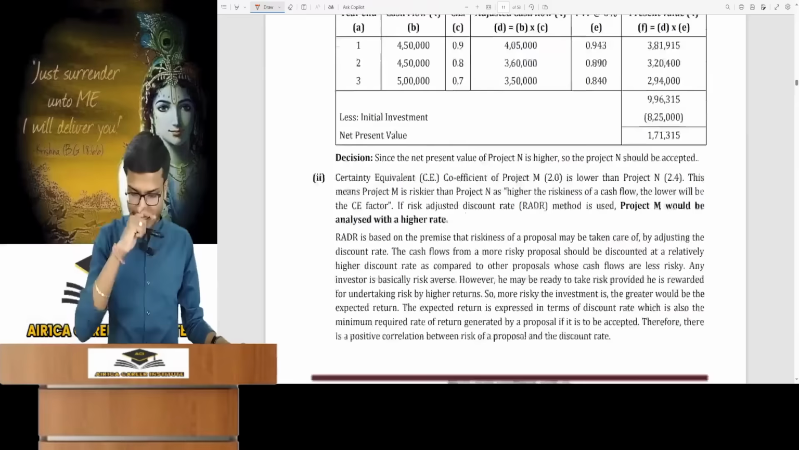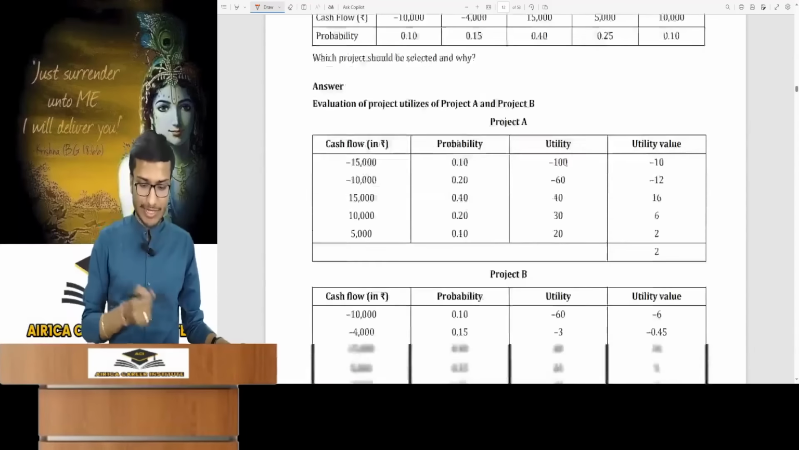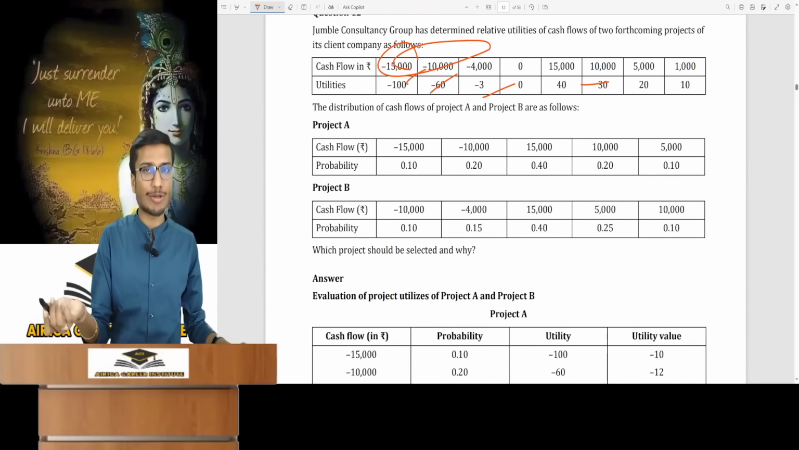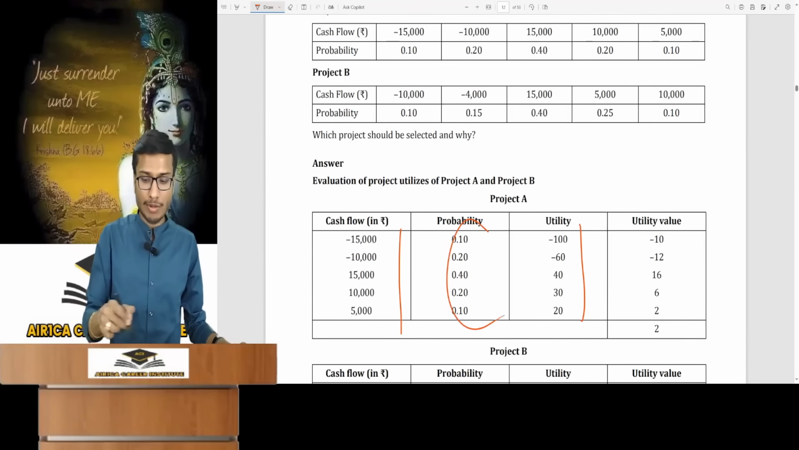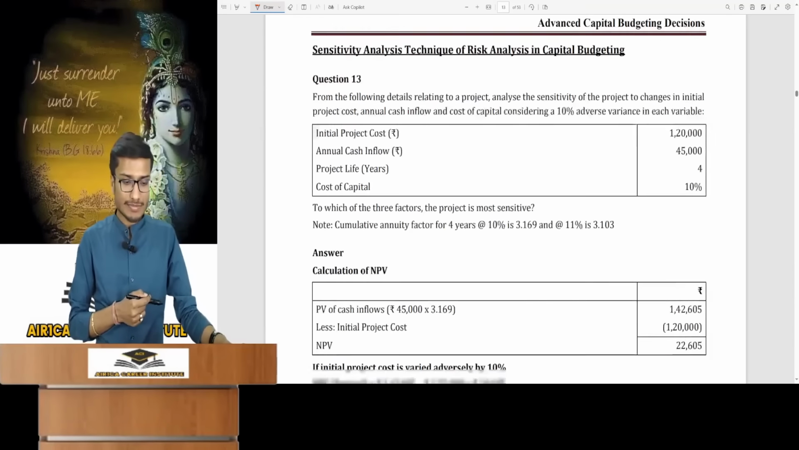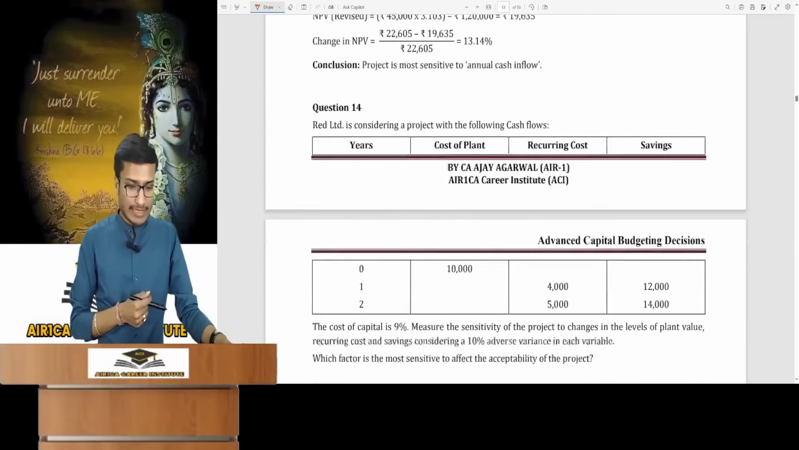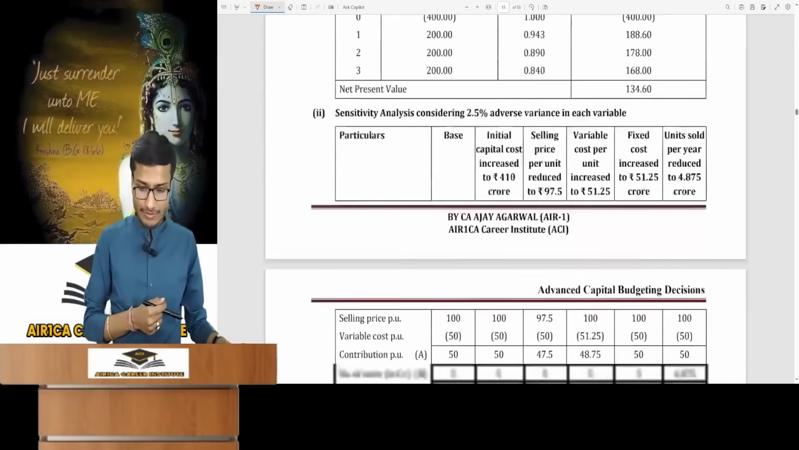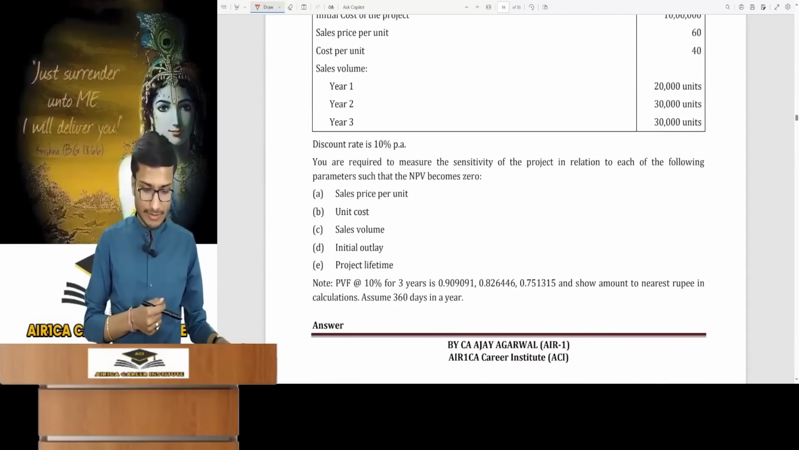Certainty equivalent questions are simple. There's nothing in them. Regarding this utility approach, a specific utility value is provided for each type of cash flow. So cash flow, utility, probability into utility, expected value of utility. Sensitivity analysis. It's easy. Just have to do the calculation.